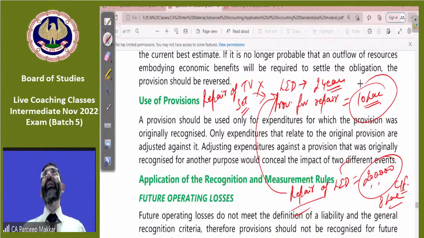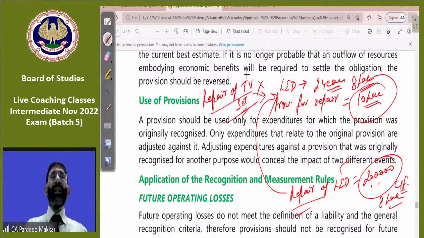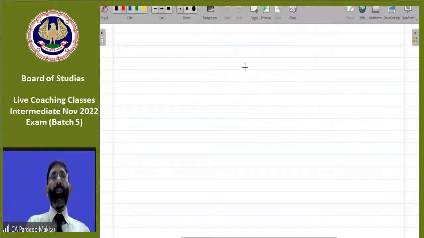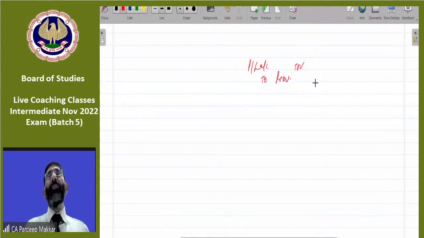Instead, if we don't need this provision at the end of the year, we have to reverse rupees 8 lakh. But repair of TV sets of rupees 1 lakh cannot be adjusted against this provision. You must understand this whenever we are creating a provision. Provision means profit or loss account debit to provision. That means we are reducing our profit, we are charging it as an expense.